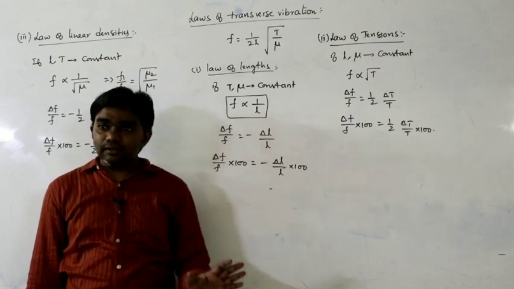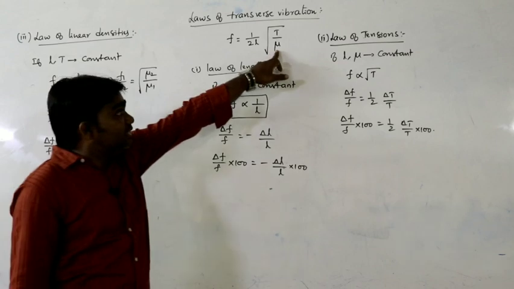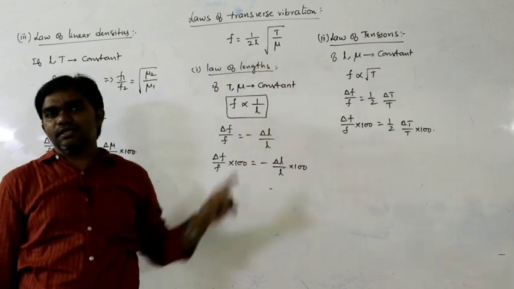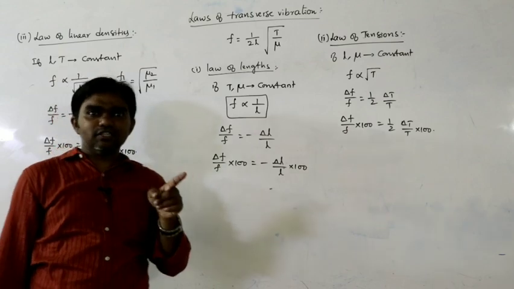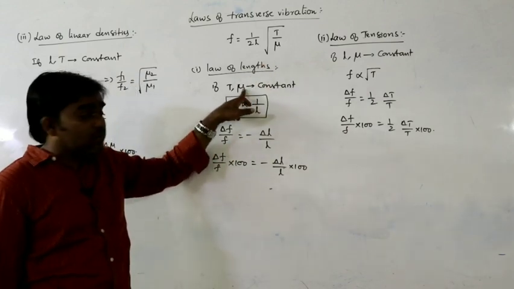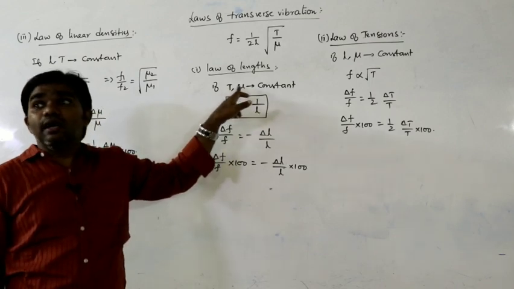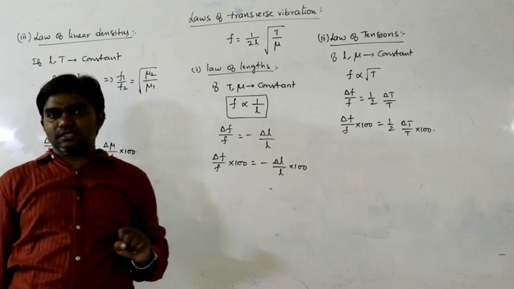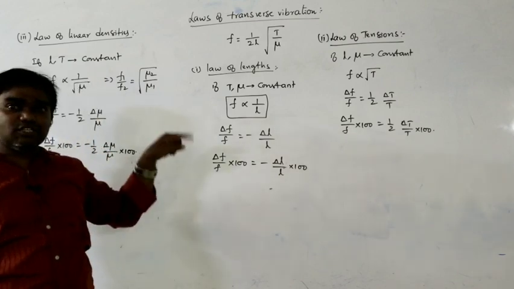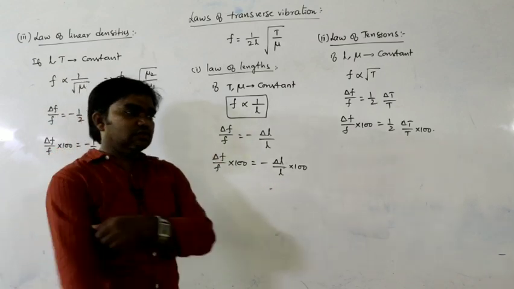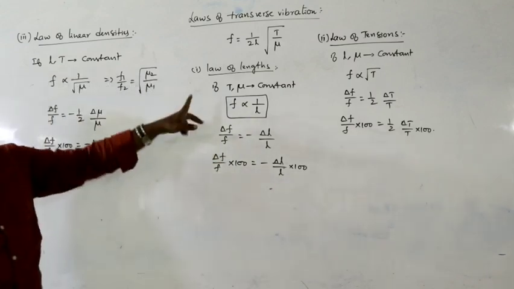What is the difference? The main thing is, here the linear density remains constant, but in that situation mass remains constant. So that is the major difference here. Here in this situation, what are the constants we are considering? Tension and linear density. But in that situation, mass and tension remain constant. So remember that variation. That is the major difference between these two.